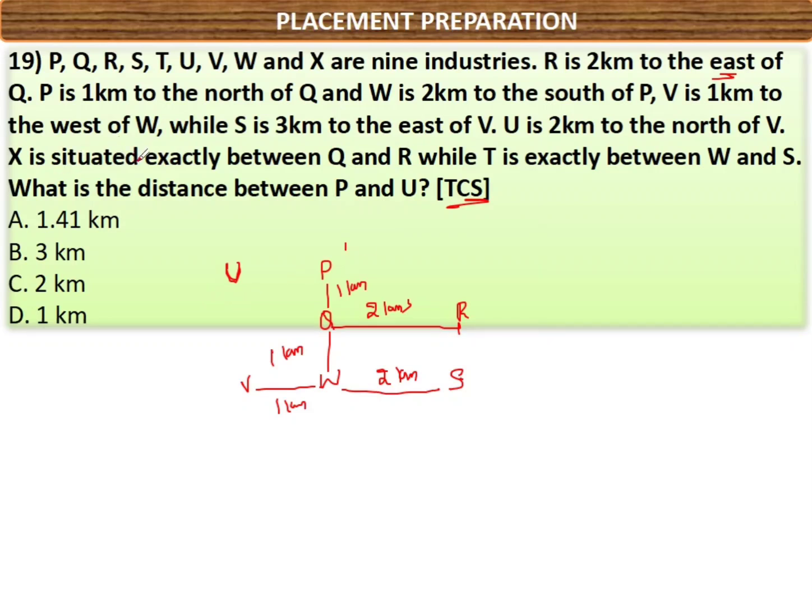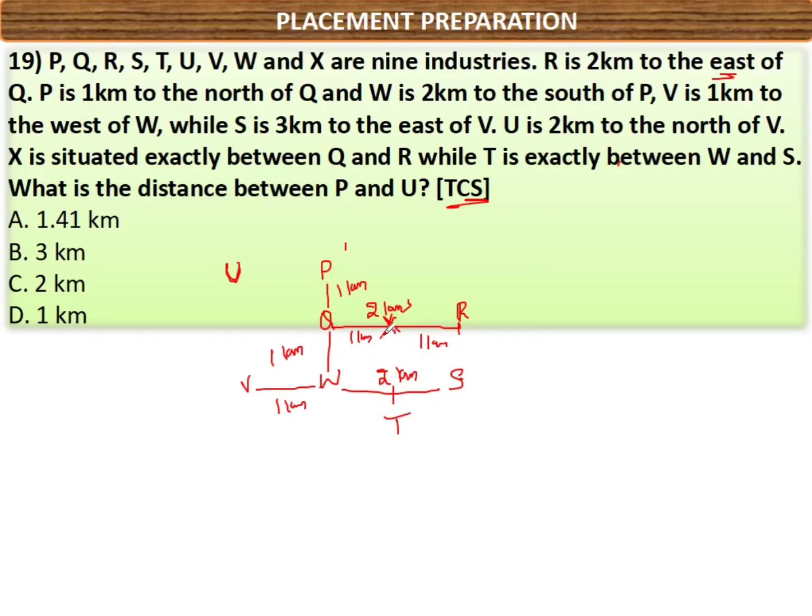X is situated exactly between Q and R. That means the distance between Q and X, and X and R, is 1 kilometer each. While T is exactly between W and S. Between W and S, T is present. This is T, this is X.